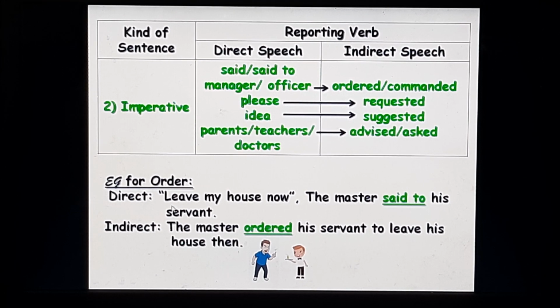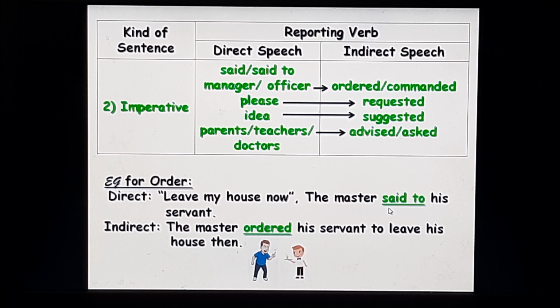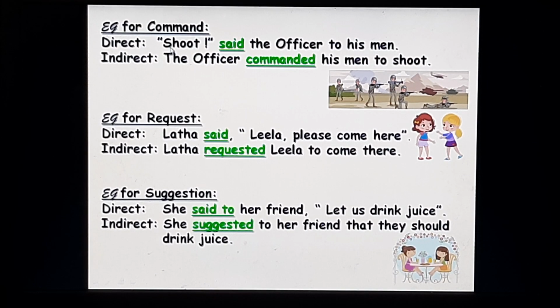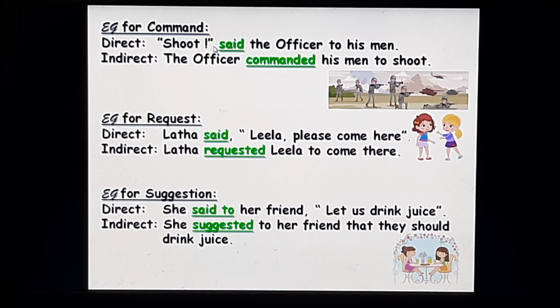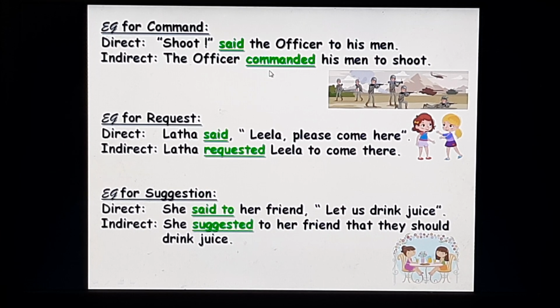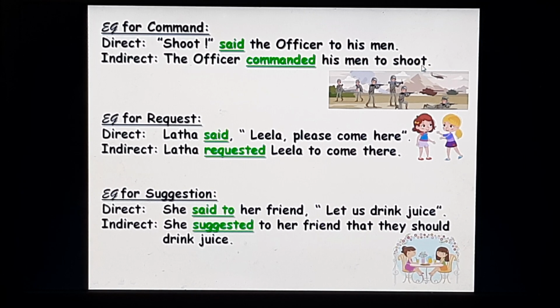Let's see the examples. "Leave my house now," the master said to his servant. So this is an order. The reporting verb said to in the direct speech will change into ordered in the indirect speech. The master ordered his servant to leave his house then. "Shoot," said the officer to his men. Now, this is a command. So, said in the direct speech, the reporting verb will change into commanded in the indirect speech. The officer commanded his men to shoot.